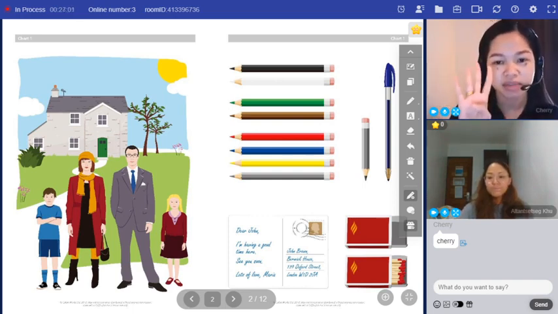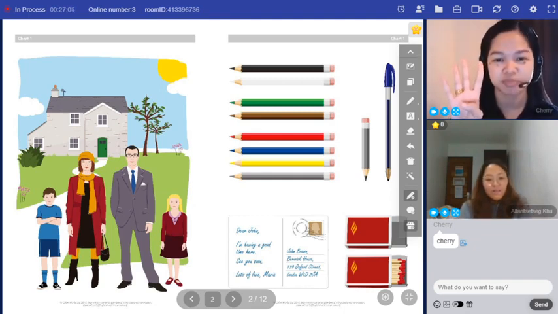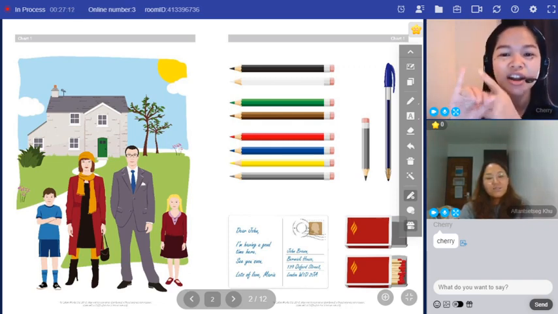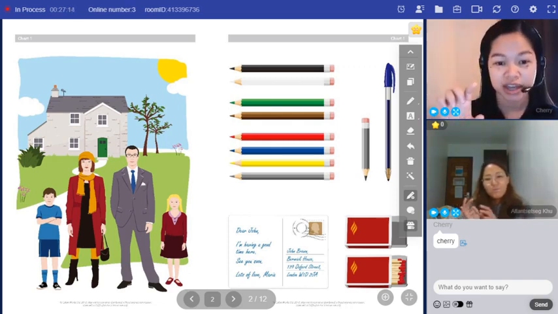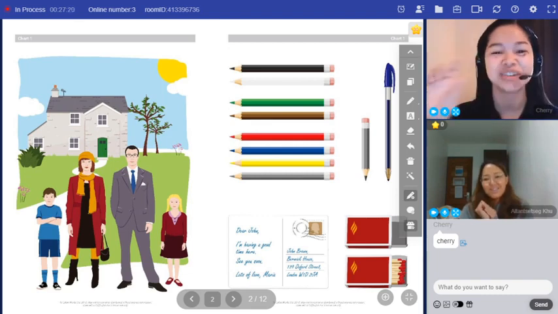Now, tell me the names of the four cardinal points, please. The names of the four cardinal points are north, south, east, and west. Good.